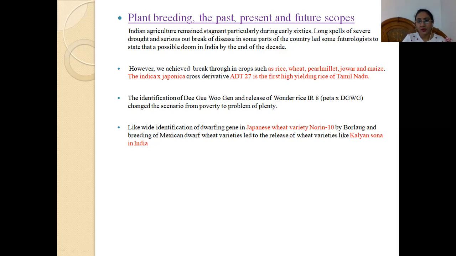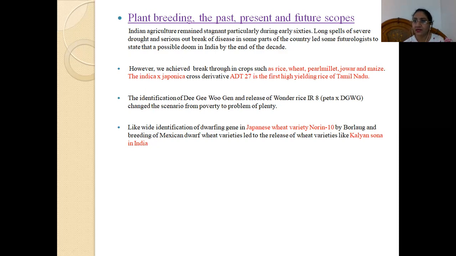Likewise, identification of the dwarfing gene, that is Norin 10. Norin 10 was a dwarfing gene that was introduced by Borlaug, and breeding of Mexican dwarf wheat varieties led to the release of, now this gene was introduced into the wheat, and it led to the release of the variety Kalyan Sona in India.